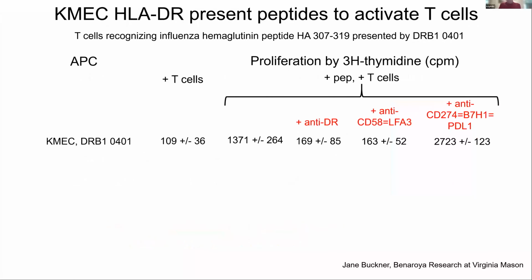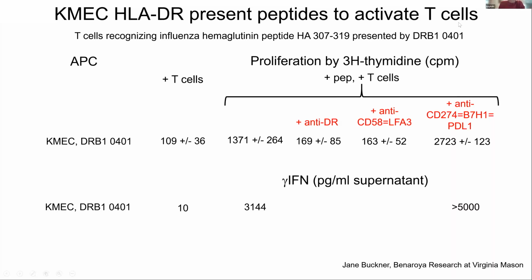I did some other studies, blocking studies, to see how this might be controlled. So again, here's my endothelial cells. Adding T cells, you don't get much. You add peptide and T cells, and again, you get some proliferation. If I put an antibody in that's going to block all the DRs, it goes away. If I put an antibody in that blocks something called CD58, it all goes away. And holy smokes, when I add an antibody that blocks this programmed death, I get a lot more activation, a lot more proliferation. And at the time I did these studies, nobody even really knew what these antibodies were. I actually got it from somebody in a lab, and they said, oh, just try this. And it was really quite amazing.